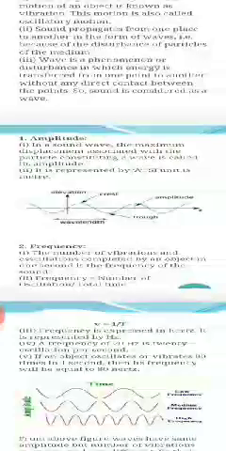Sound waves have certain basic characteristics. First, amplitude. In a sound wave, the maximum displacement of the particles constituting the wave is called amplitude.